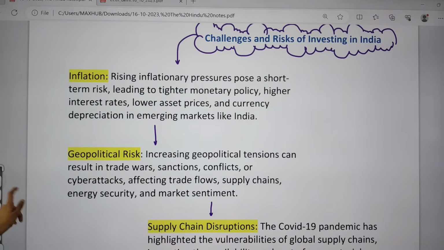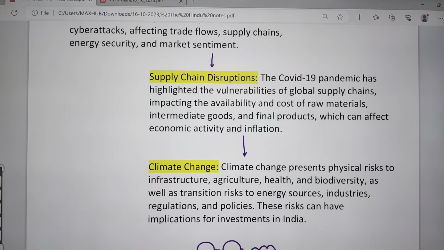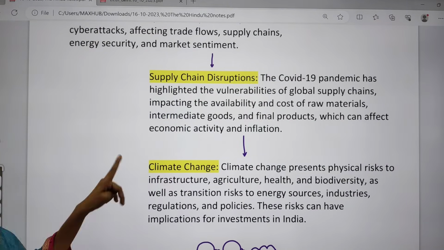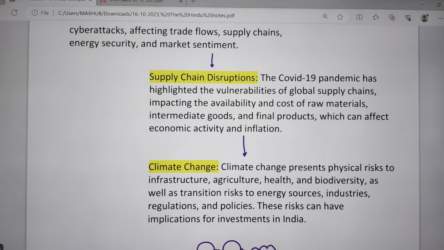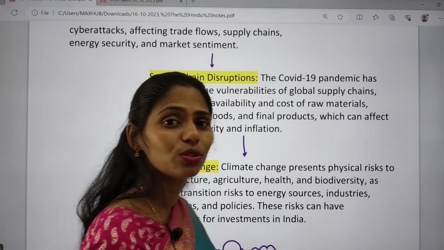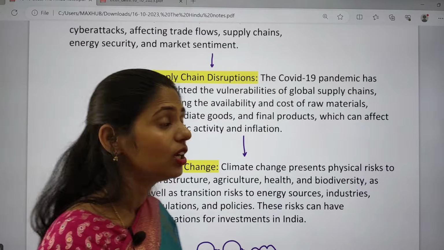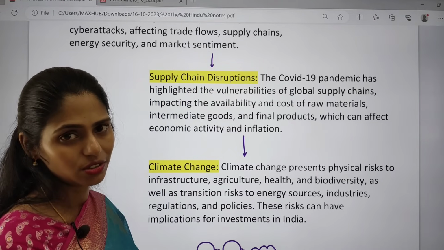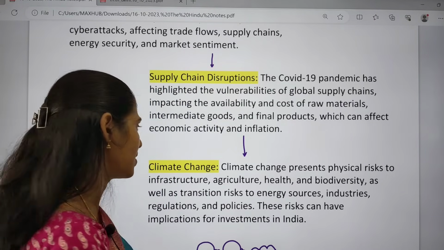And even due to the COVID-19 pandemic, we already experienced supply chain disruptions. Because of the supply chain disruptions, the availability and cost of raw materials also increased. It is because of inflation, and that especially led to decreasing economic activity. So because of this, people, industries or groups are not much interested in these investments.